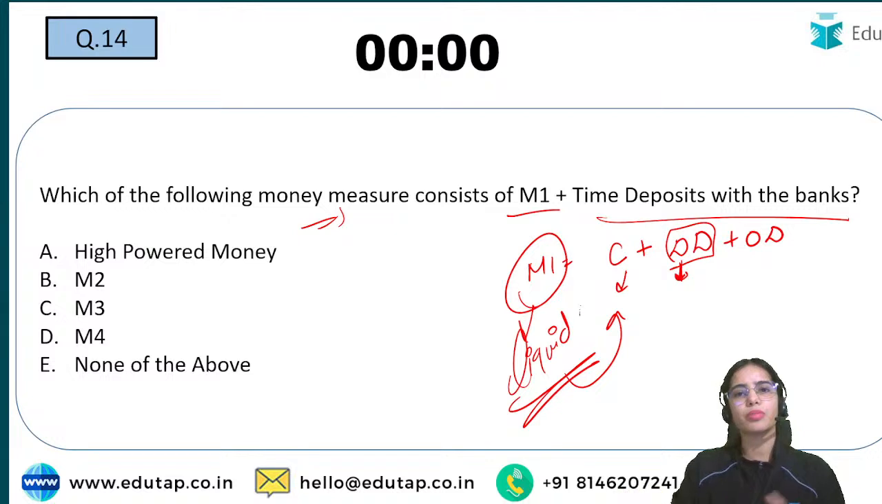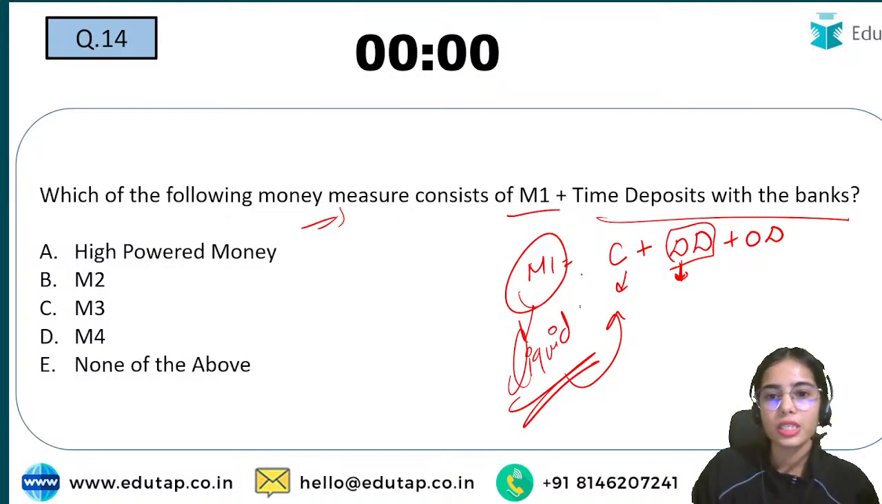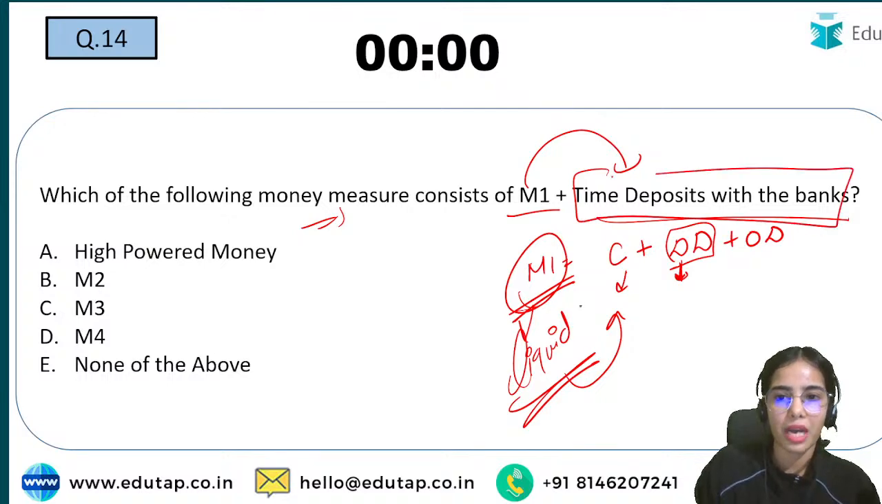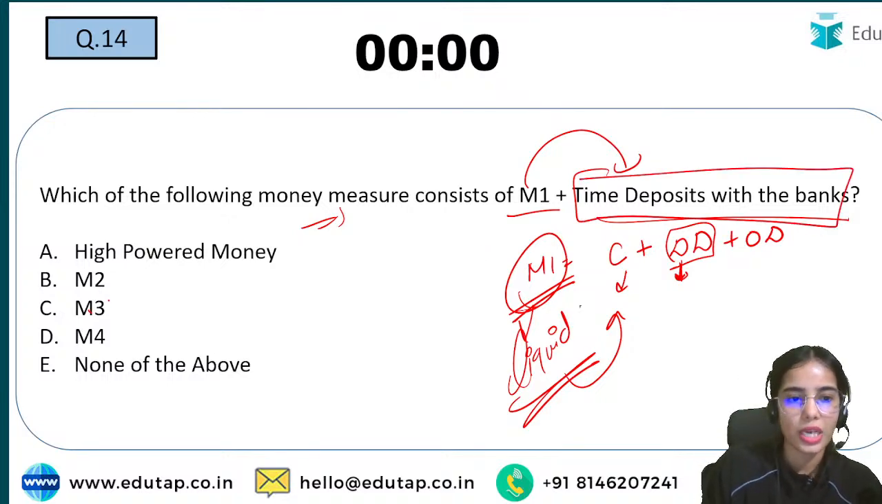If I want to buy something, I can easily send the money through my bank account. So on demand I can take out my money. So this is the most liquid money that you can use. Now M1 plus the time deposits with the banks, this leads to M3. Yes, so the answer is M3.